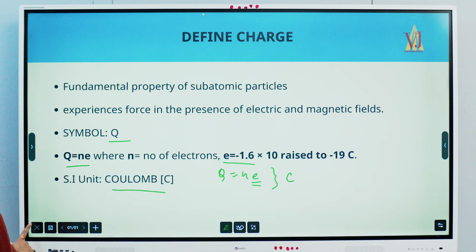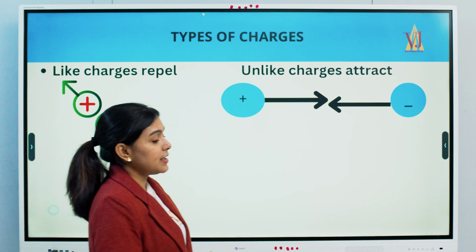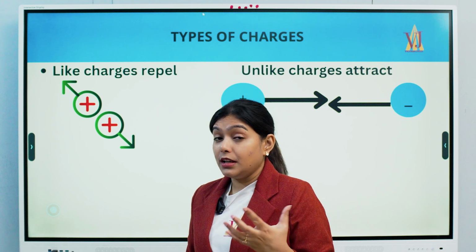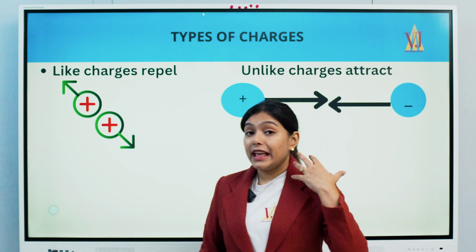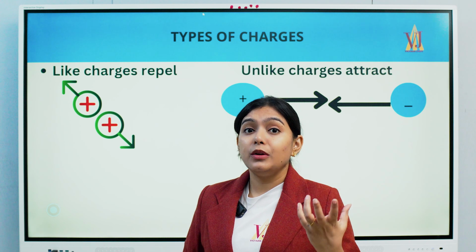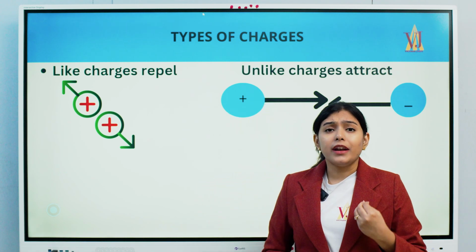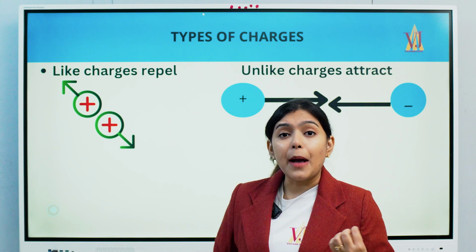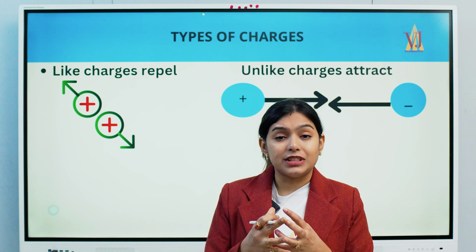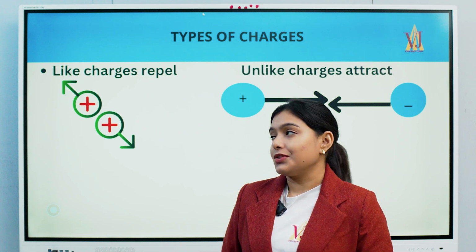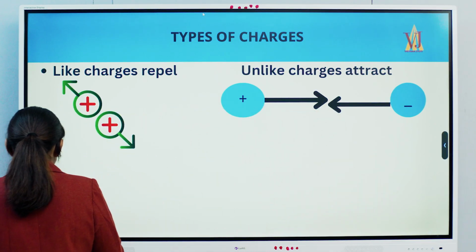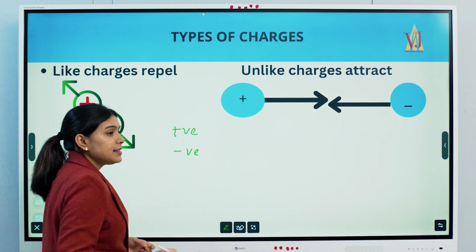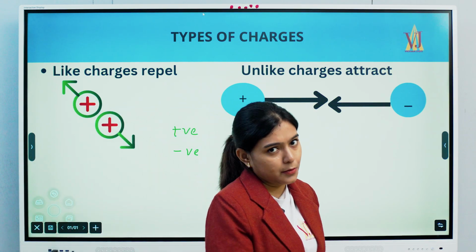Now we know there are two different types of charge, positive and negative. And how do they behave? I've already explained that charged particles experience a force in the presence of magnetic and electric fields. Now the question is, what happens if we bring two positive charges, two negative charges, or opposite charges together? First of all, we know there are two charges: one is positive, which means a lack of electrons, and the other is negative, which means a sufficient or abundant amount of electrons.